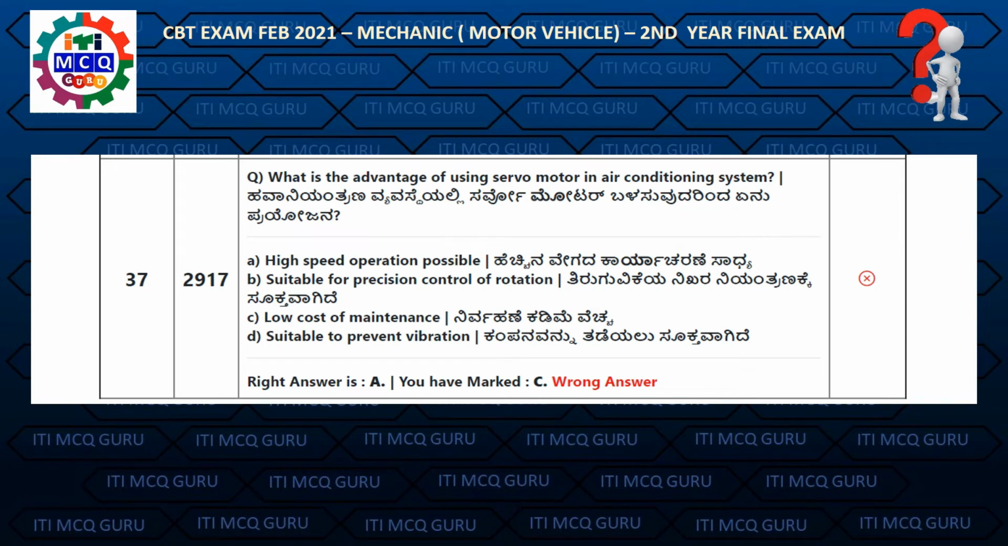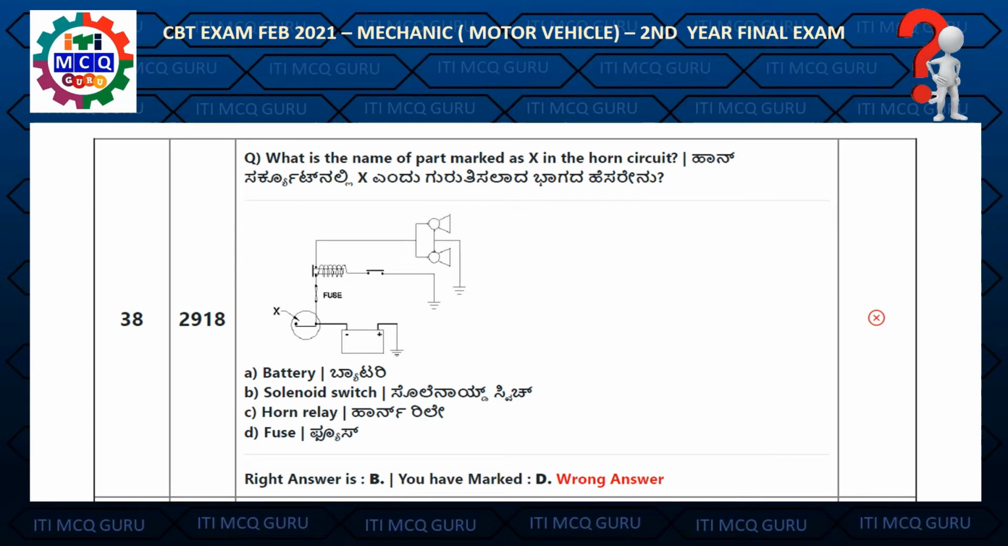Question 37. What is the advantage of using servo motor in air conditioning system? Right answer is E, high speed operation possible. Question 38. What is the name of part marked as X in the horn circuit? Right answer is B, solenoid switch.